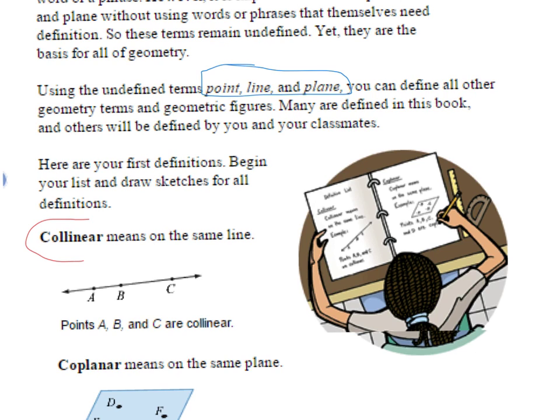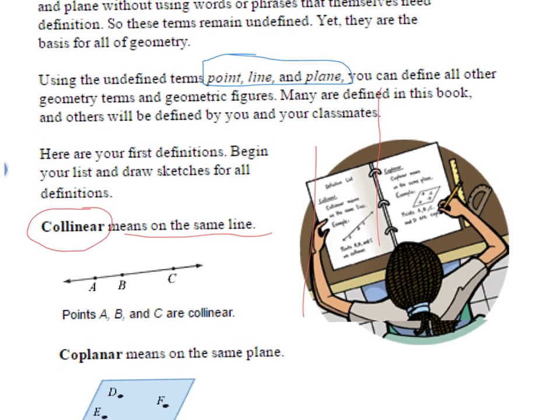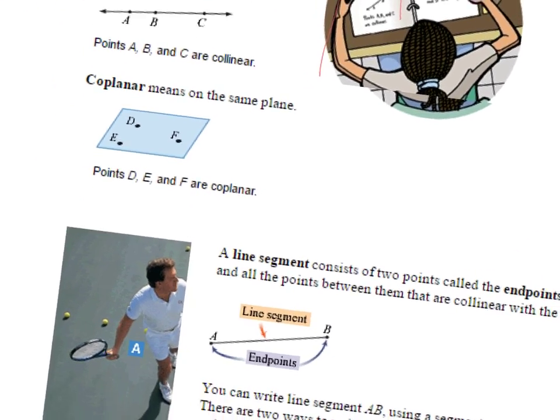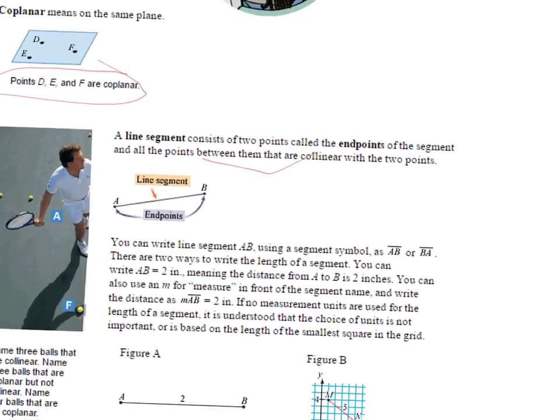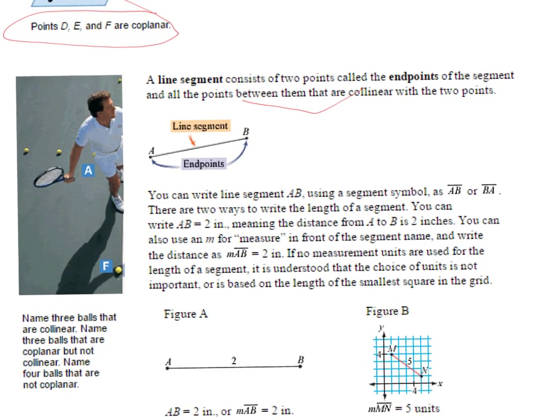Collinear means on the same line. A, B, and C are collinear. Coplanar means on the same plane. E, D, and F are points that are coplanar. A line segment consists of 2 points, called endpoints of the segment, and all the points between them that are collinear with the 2 points.